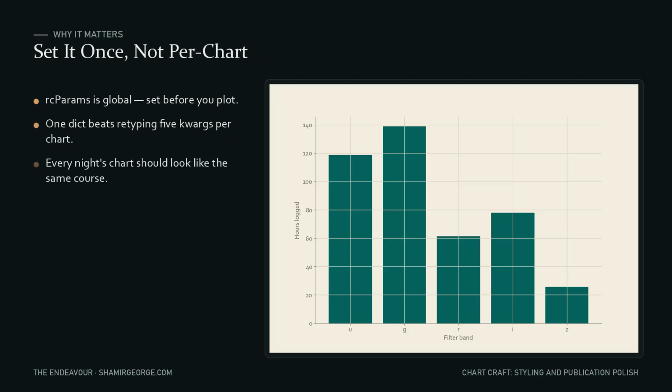Call rcParams.update once before you plot anything, and every figure after that inherits it: same background, same spine color, same font size, no repetition, no drift. It's the difference between hand-tuning every night's chart and deciding your house style exactly once, then trusting Python to keep it consistent for all 120 nights.